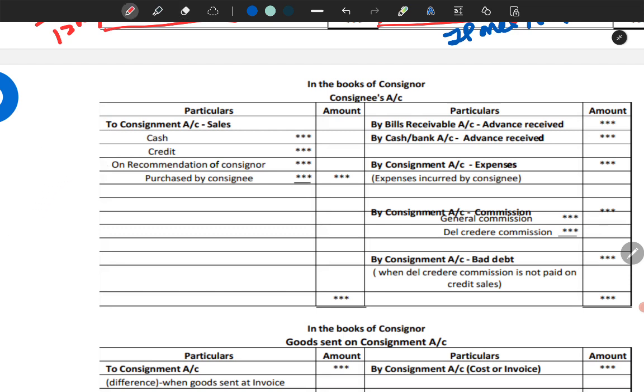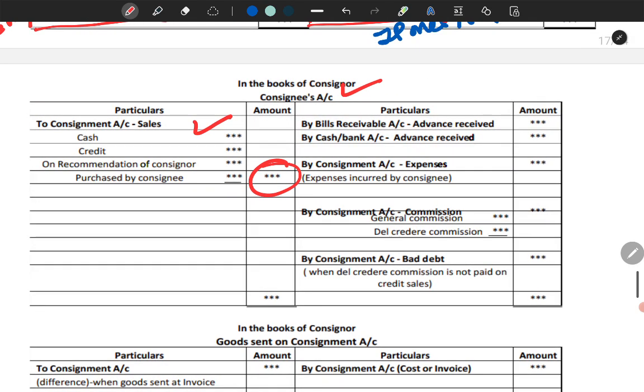Now, in the books of the consignee, see what is receivable from him. He is doing sales on behalf of us. We need to receive money from him. That will appear here. Now, before doing that, if he has paid any advance, he will be deducting it, either through bill or through cash. If he has made any expenses on behalf of us, those expenses he will be deducting. Then, if he has to receive any commission, that he will deduct.